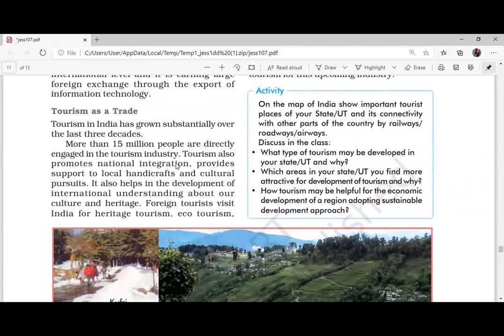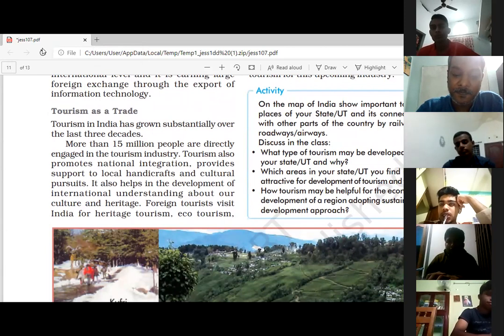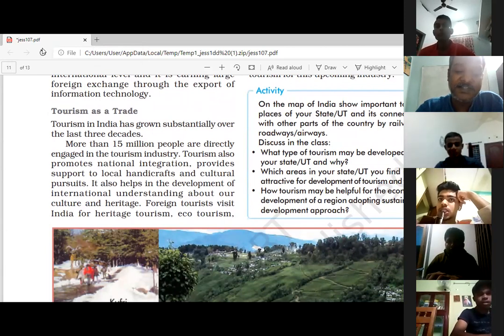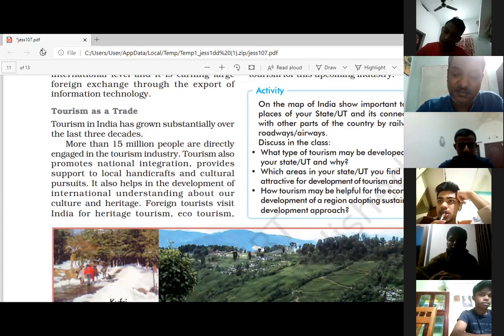Which state has this tagline, Enchanting state? God's own country, you guys know, isn't it? Which state has God's own country? Kerala. What is the tagline for overall Indian tourism? Incredible India. Very good. Likewise, Enchanting Tamil Nadu.